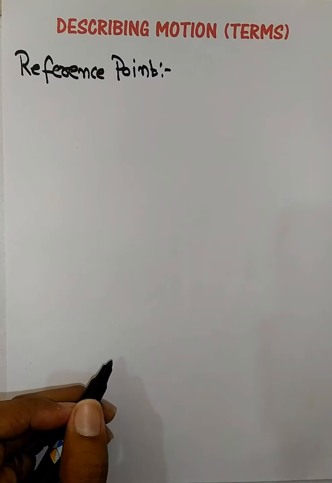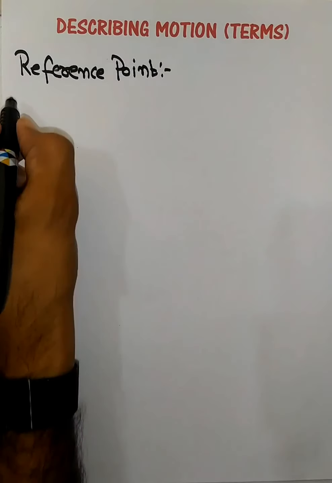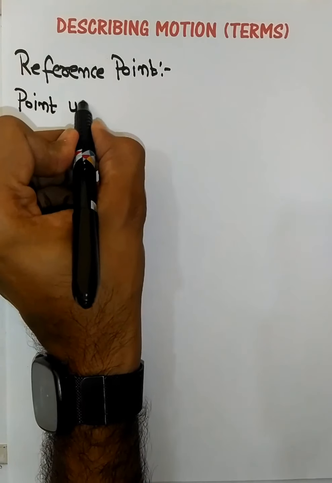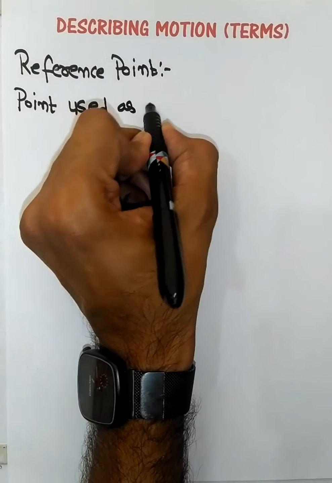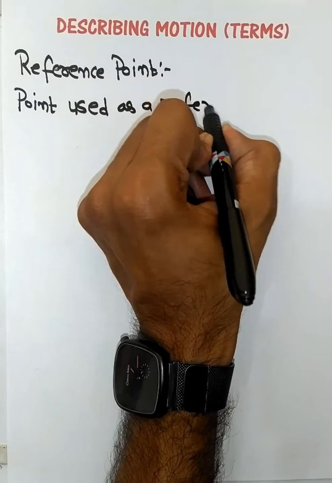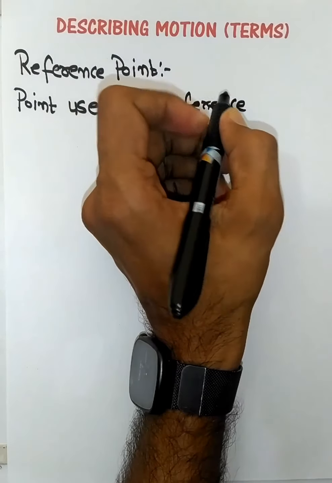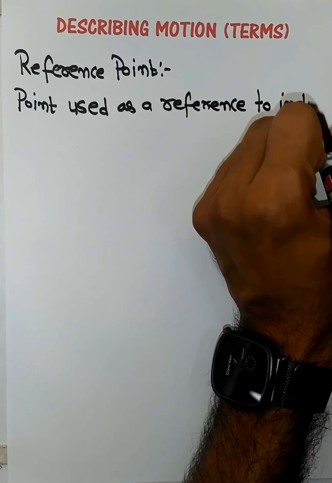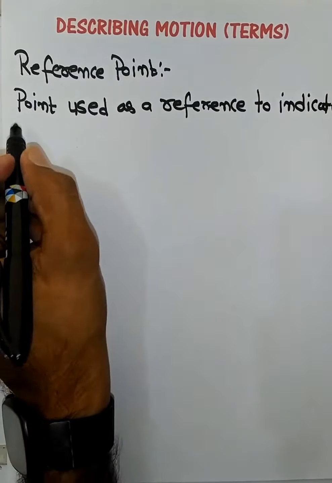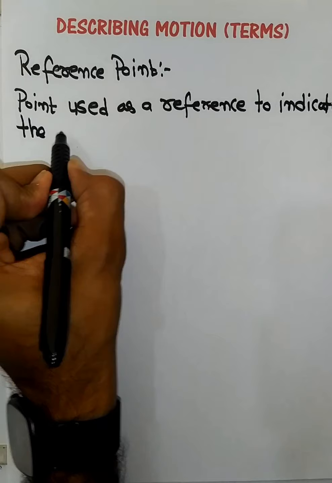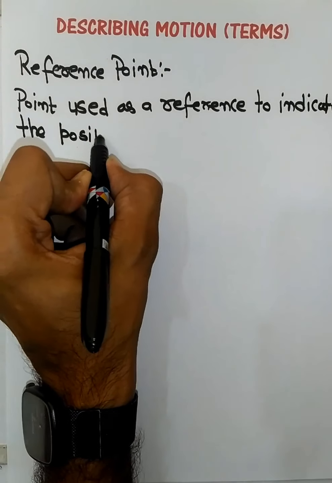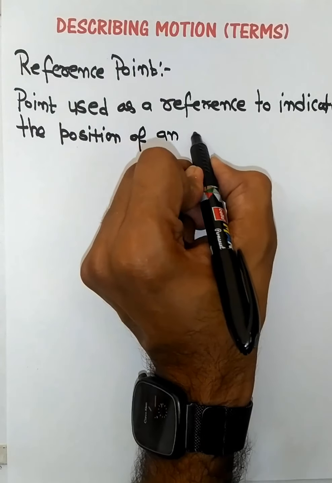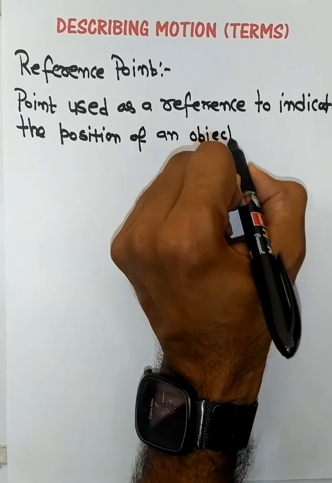It is a point which is used as a reference to indicate the position of an object, right?